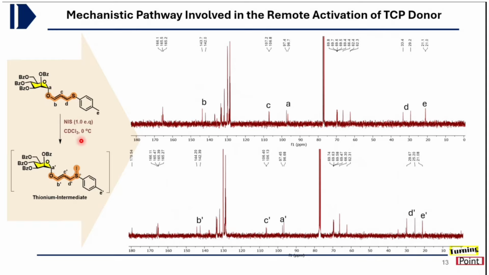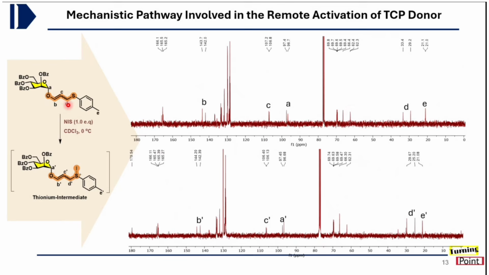We did the NMR experiment, and once we recorded the NMR, it was found that the carbon which is present one atom next to the thio moiety showed a 1 ppm shift after treatment with NIS. Earlier it was coming at 106 ppm, and then it shifted to 107 ppm.